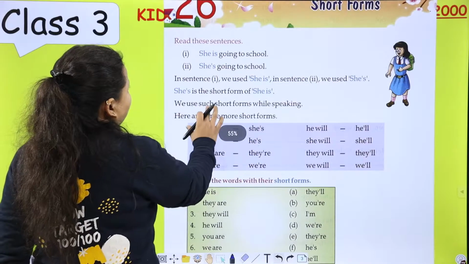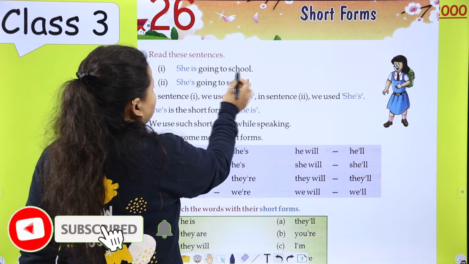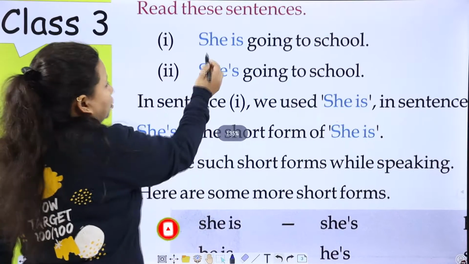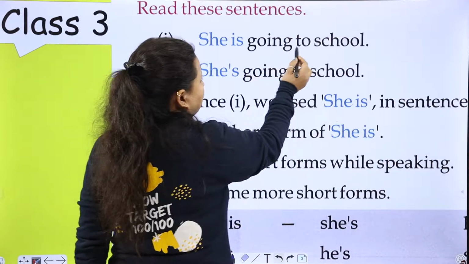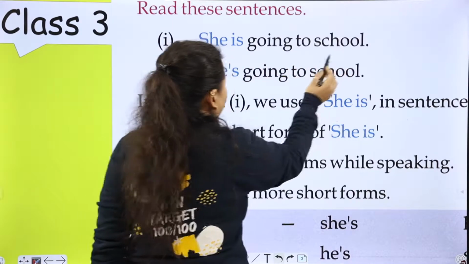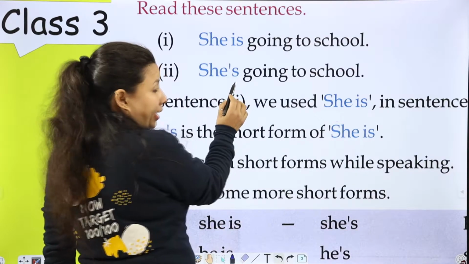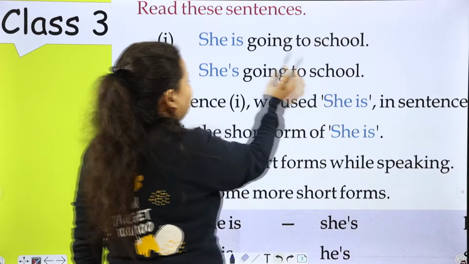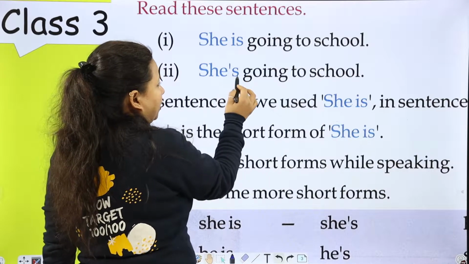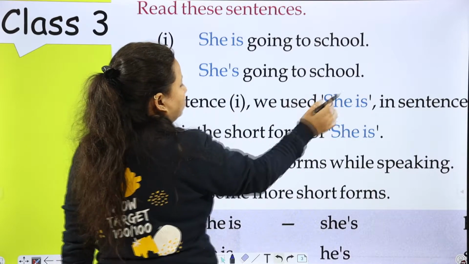So here are two sentences. She is going to school. Now look here carefully. She is going to school. Simple sentence. But here is she, then apostrophe sign and S, going to school.